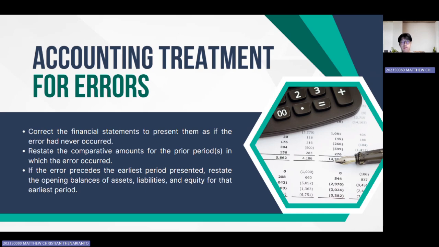And paragraph 46 adds that the correction itself is excluded from the profit or loss for the period in which the error is discovered. And any historical summaries of financial data are also restated as far back as practicable.